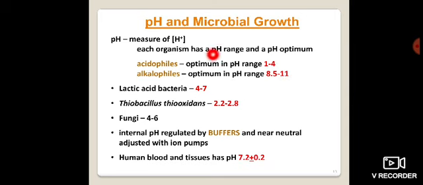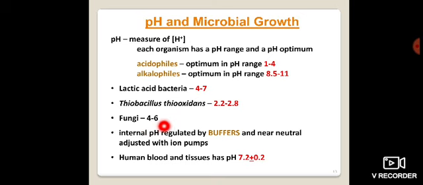Okay. Most microorganisms grow in the optimum range of pH. Lactic acid bacteria can develop at pH 4 to 7, the middle range between the alkali and acidophile situations. Then fungi are another category which can grow in the 4 to 6 range, meaning quite acidic.